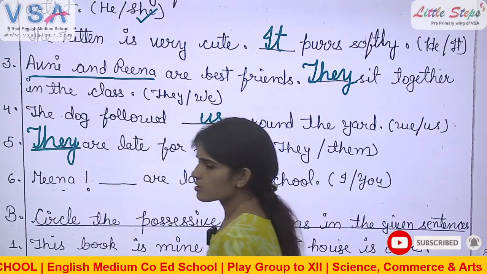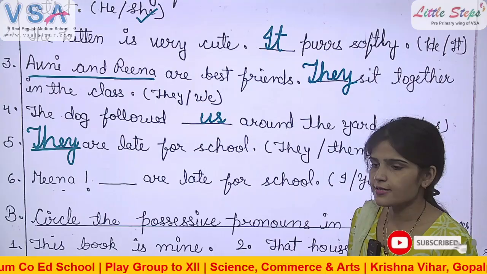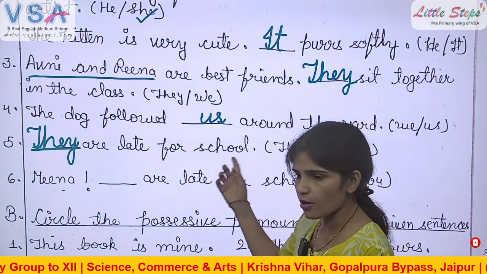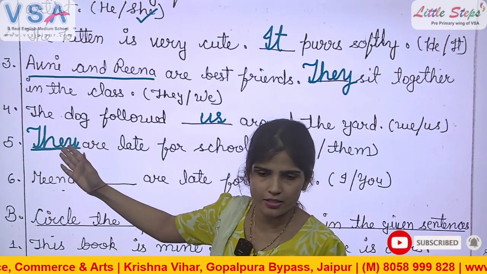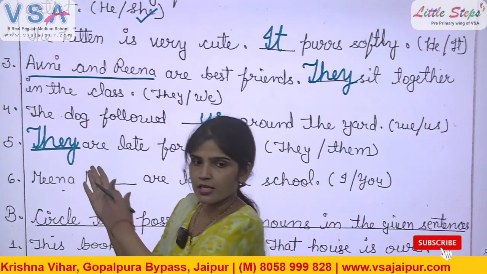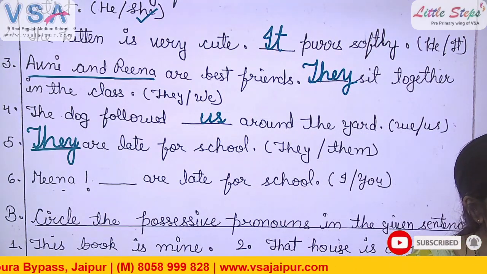What is "they"? Subject or object? Yes, subject. It's a subject, and "they" is the subjective form, right? Subject usually comes at the first of the sentence. So at the subject place, we have to use the subjective form, and "they" is the subjective form, right?